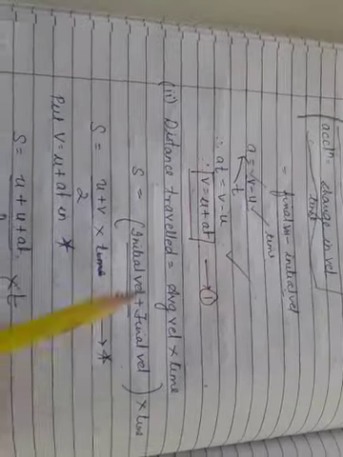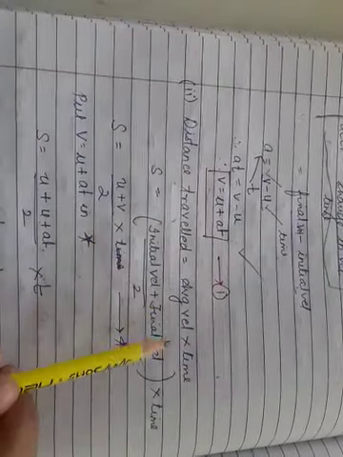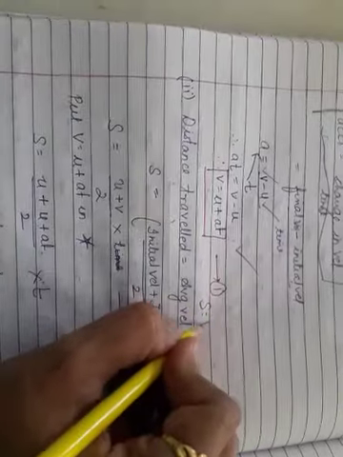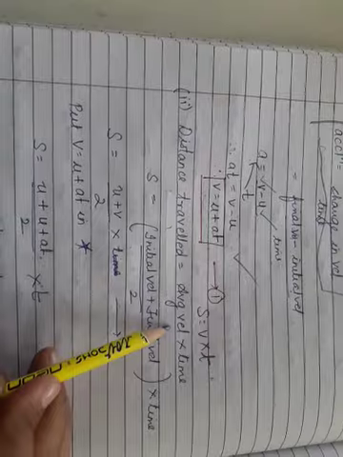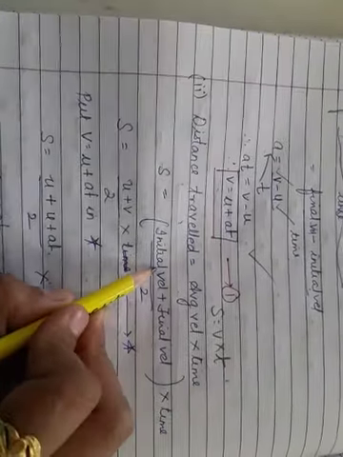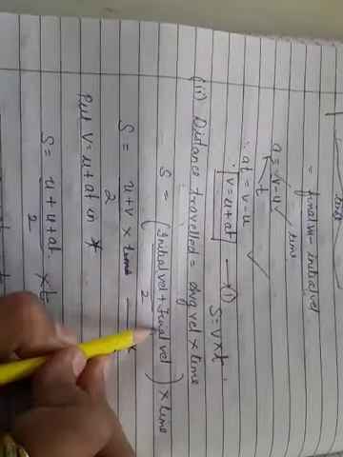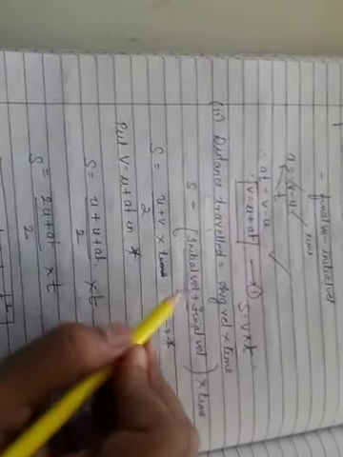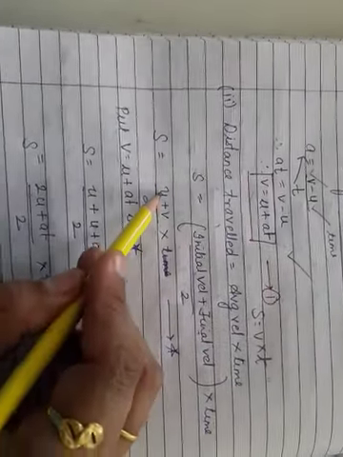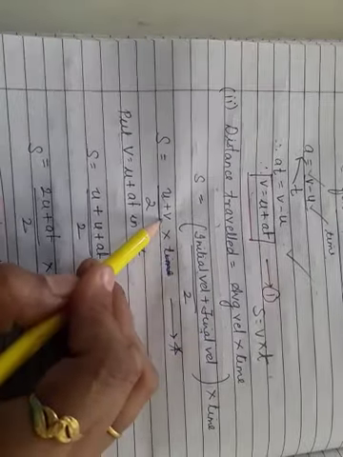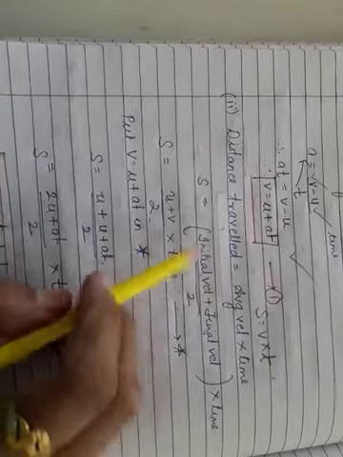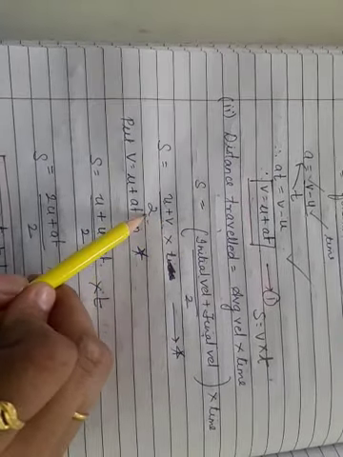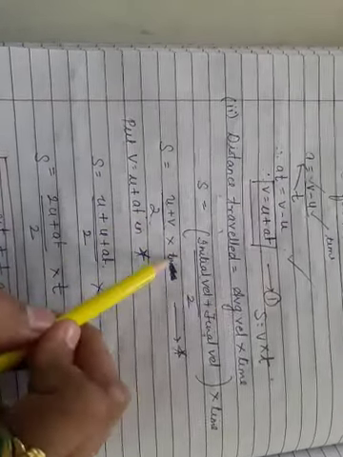Then the second derivation, how will you derive it? You have the distance travelled. S equals average velocity into time, right? If you remember, S equals v into t, we also did this in the numericals. So average velocity means what? Average velocity means initial velocity plus final velocity upon 2. So s will be equal to (initial velocity plus final velocity) upon 2, into time.